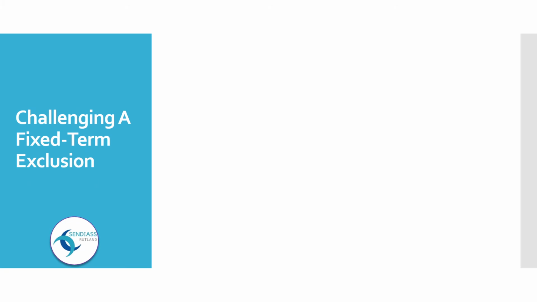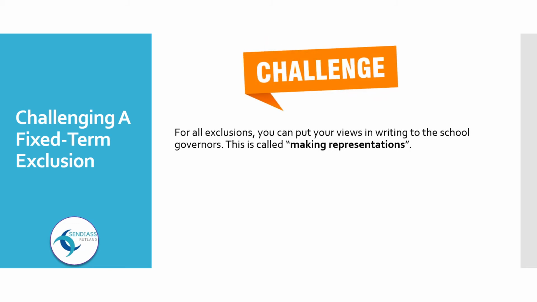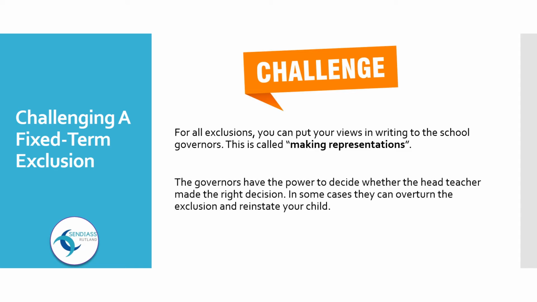Challenging a fixed term exclusion. For all exclusions, you can put your views in writing to the school governors. This is called making representations. The governors have the power to decide whether the head teacher made the right decision. In some cases, they can overturn the exclusion and reinstate your child.